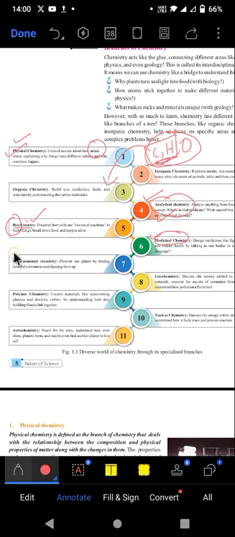Then comes environmental chemistry. As far as environmental chemistry is concerned, this is a study of planet Earth, and it is basically finding out the ways to protect this planet from harmful substances. This is a study of adverse phenomena taking place on earth, like acid rain, global warming, and the effect of greenhouse gases. To study all these compounds and to find solutions for the problems which the environment is facing, we discuss the protection of our environment as well as the problems and their treatment in environmental chemistry.